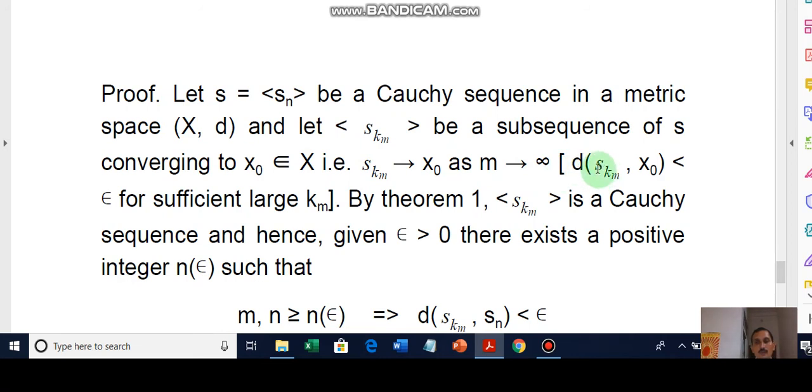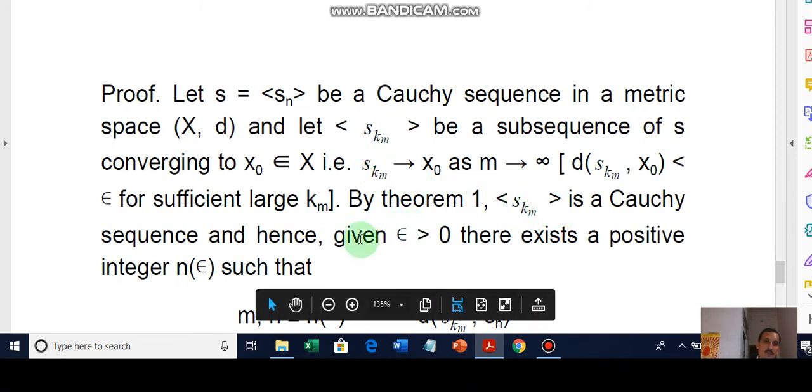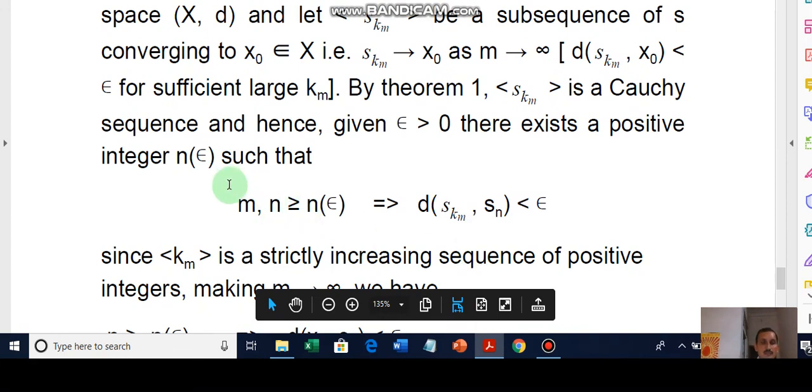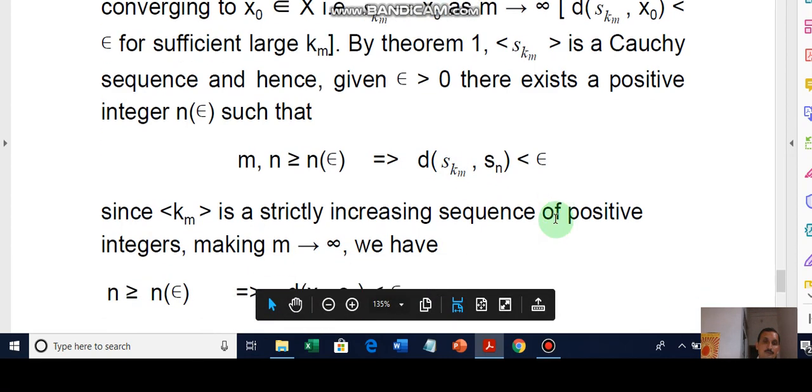So we can also have d(S_km, x0) less than epsilon for sufficiently large km. Now we use theorem 1 that every convergent sequence is a Cauchy sequence. Therefore S_km is a convergent sequence, so this S_km is a Cauchy sequence, and hence given epsilon greater than 0 there exists a positive integer n_epsilon such that for all m, n greater than n_epsilon, d(S_km, Sn) is less than epsilon.